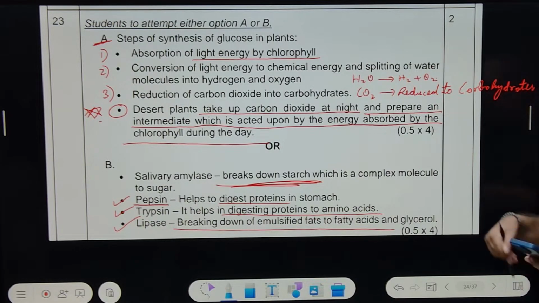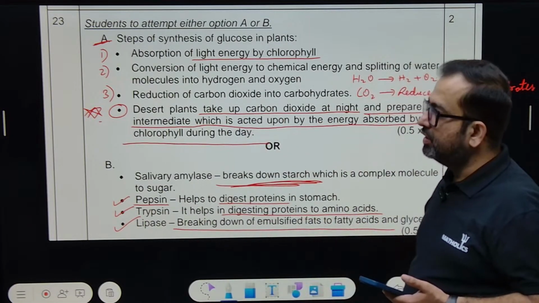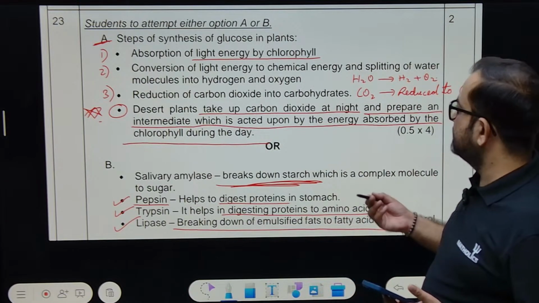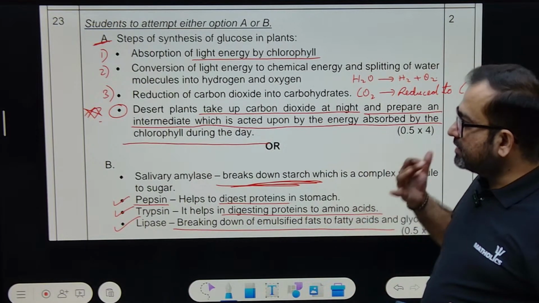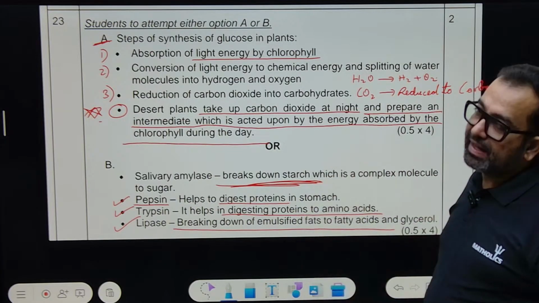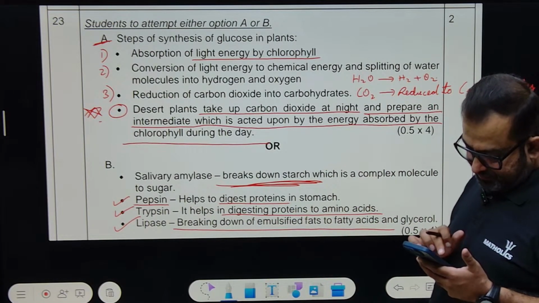Daytime they use the stored carbon dioxide, no? That's why they are taking up CO2 in the night time, no? Chlorophyll actually needs it. But where does it get it? From the stored format from the night, right? Can we move forward?